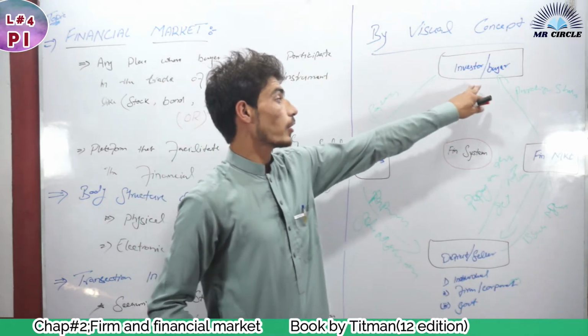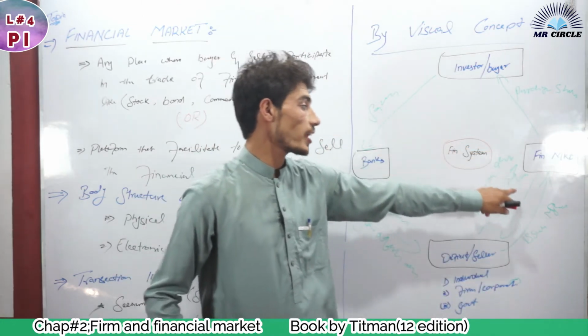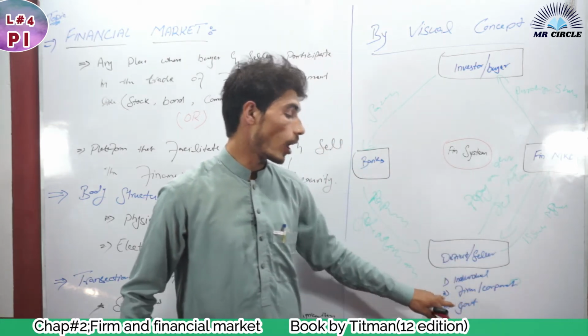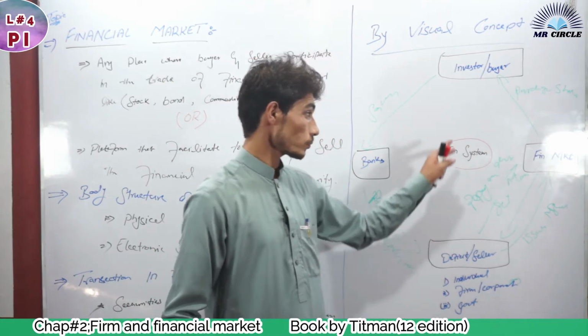In this way, the investor becomes a shareholder of a company because he purchased the shares, the securities, the bonds, the stocks of a firm, of an organization, of government companies.